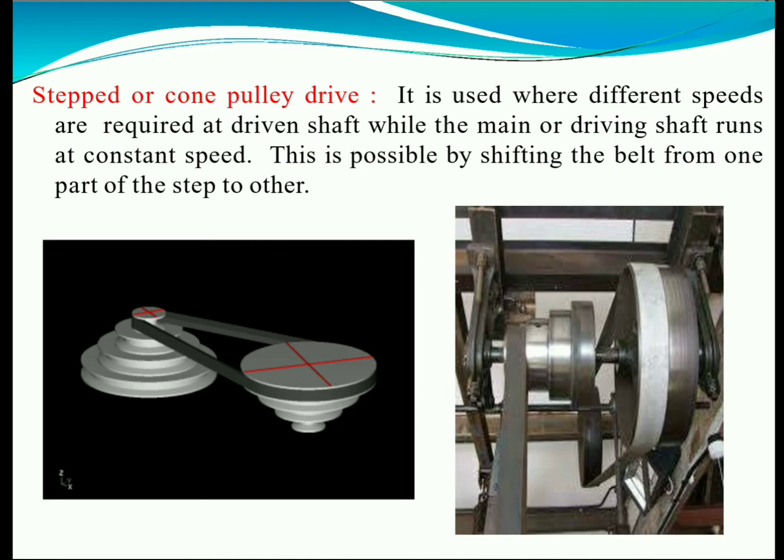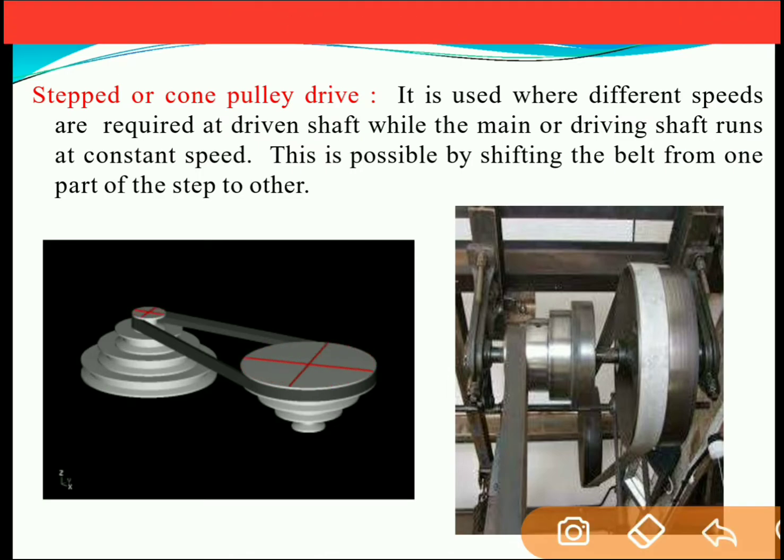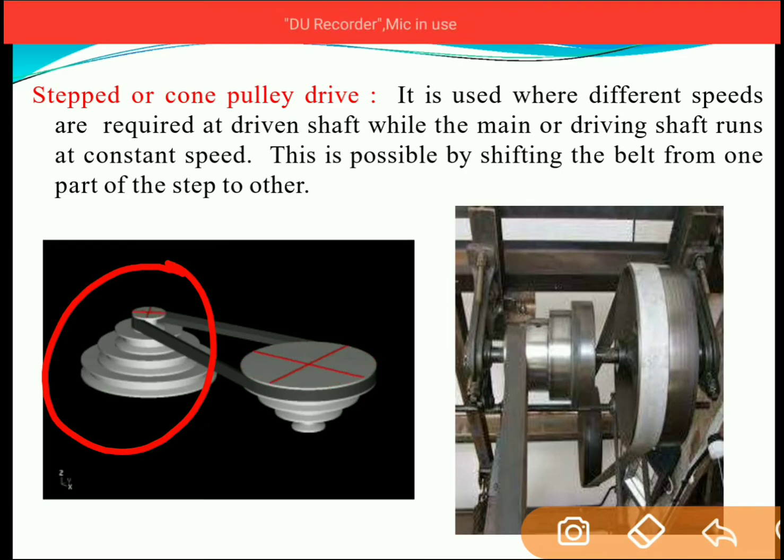So this kind of drive is used in the case of a chain geared cycle. In the case of a chain geared cycle, the cycle has a step pulley or step sprocket in which the chain shifts from one sprocket to another. So as the chain shifts from one sprocket to another, we can vary the speed in the case of a geared cycle. So this kind of cone pulley is used in the geared cycle, and also it can be used in the belt drive to run the machine at different speeds.